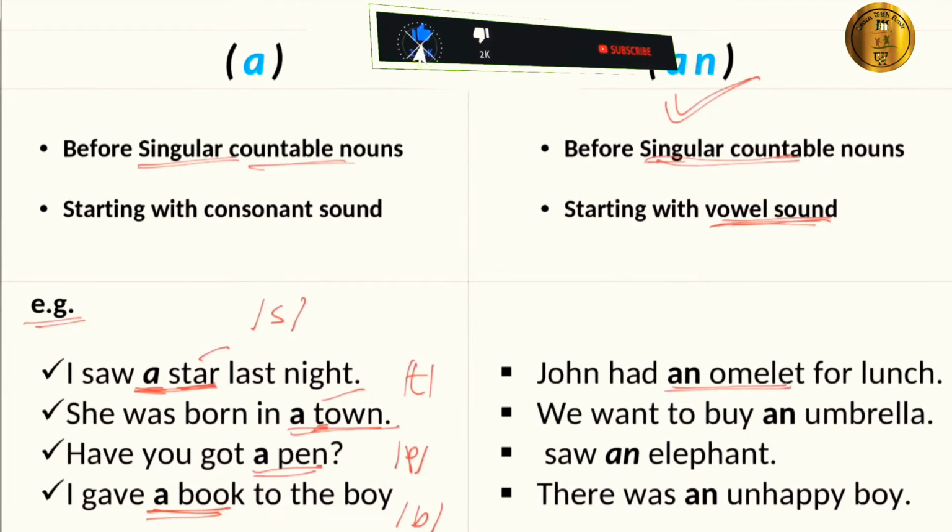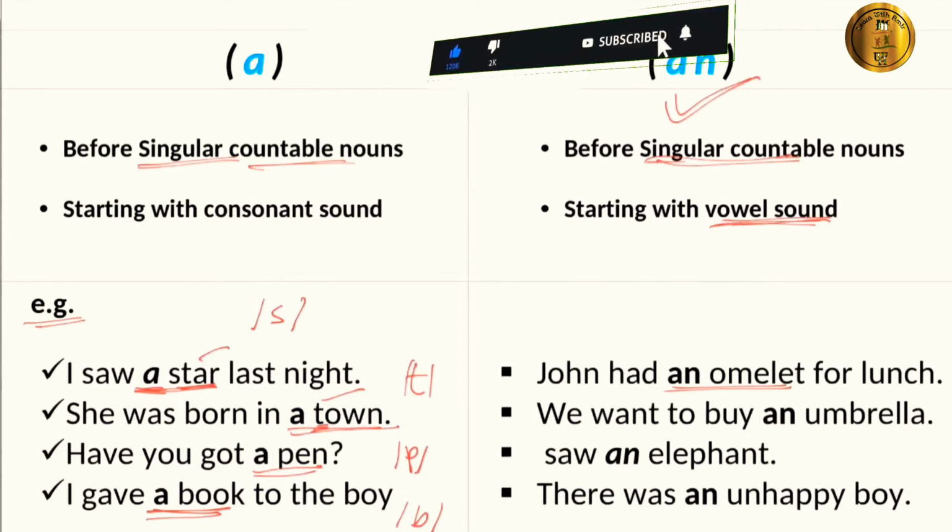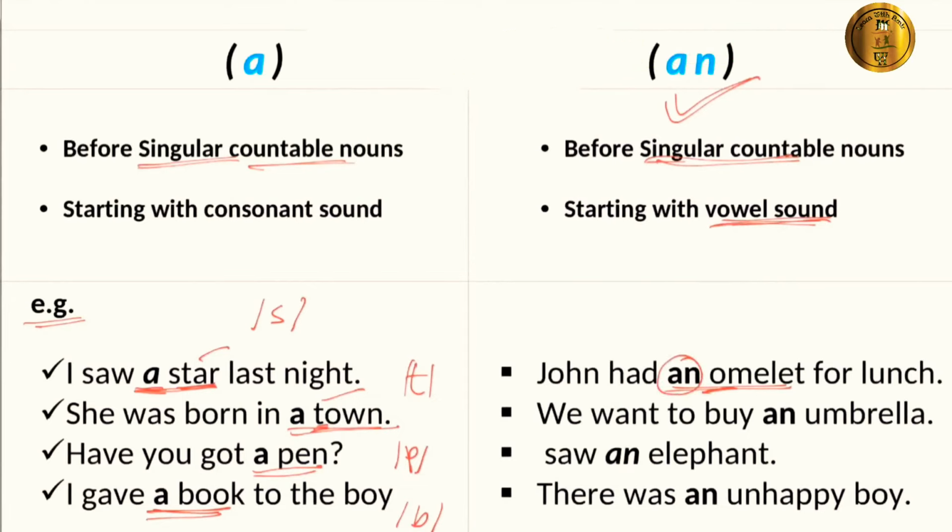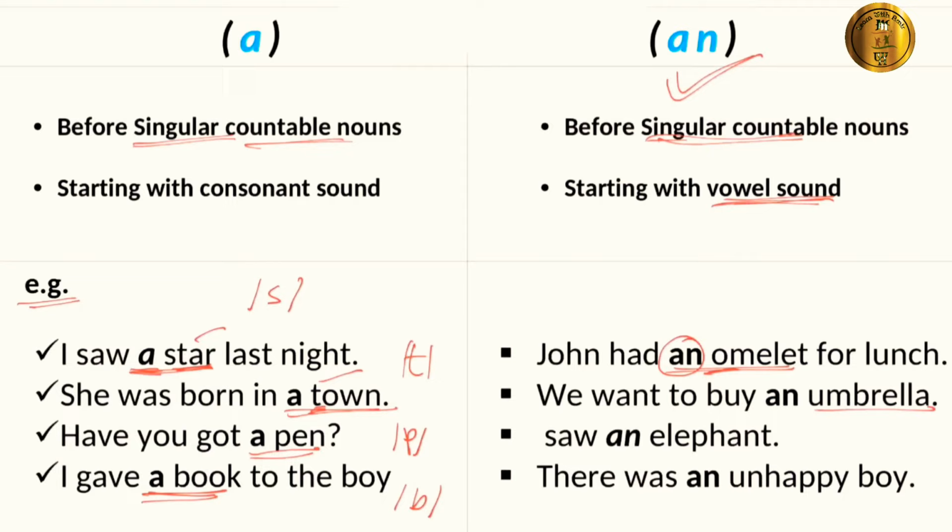An omelette. Omelette starts with o sound. Hence, we used here the article an. We want to buy an umbrella. Umbrella starts with the letter U but has a vowel sound. Hence, we used here an.